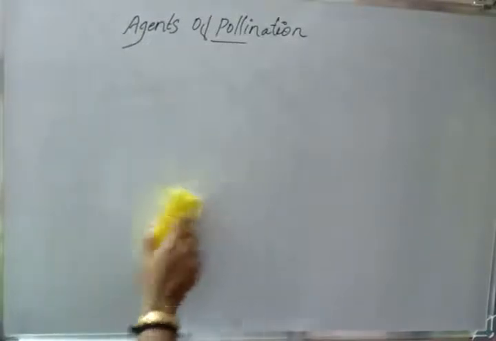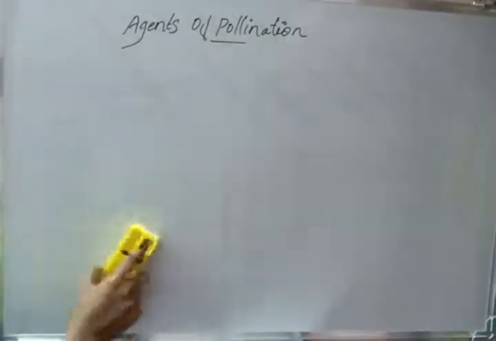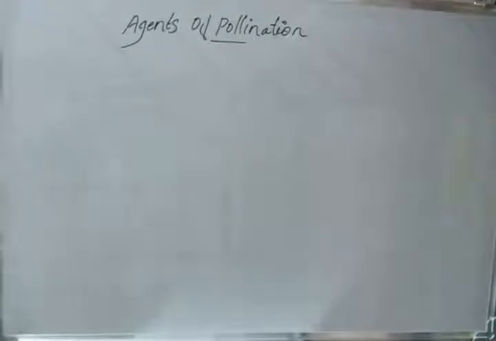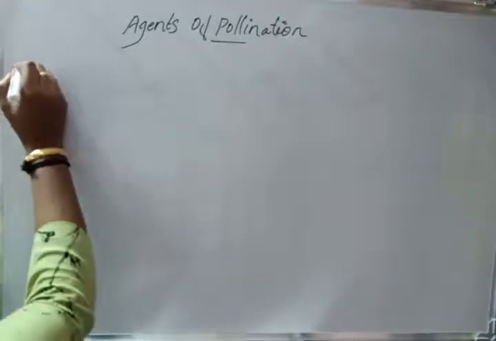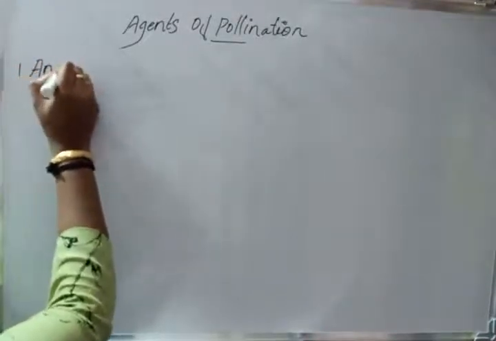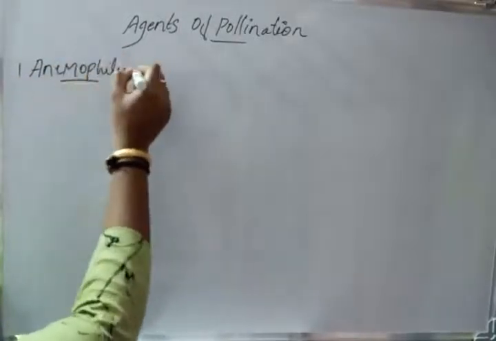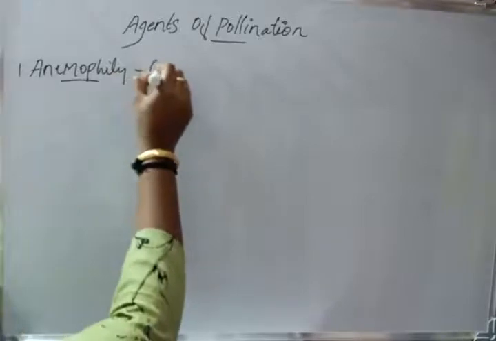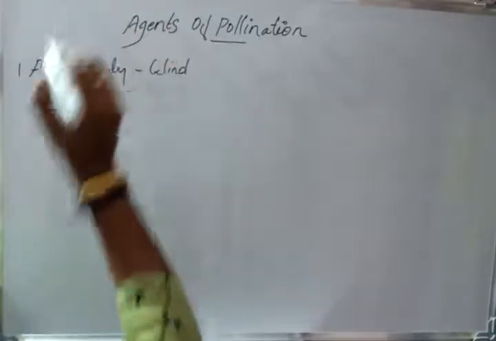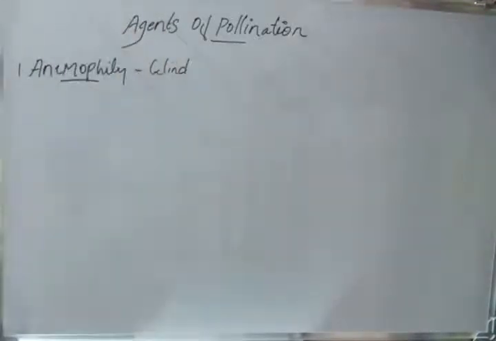Anemophily is the type of pollination which is done by an abiotic agent, that is wind. It is the pollination brought by the abiotic agent wind.